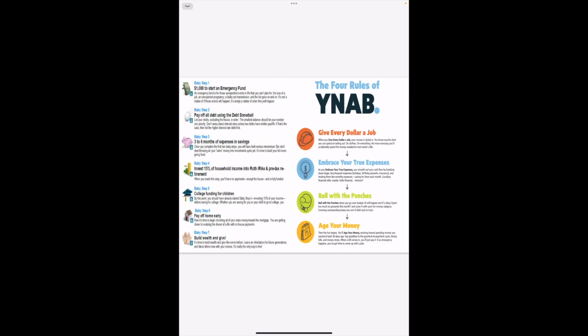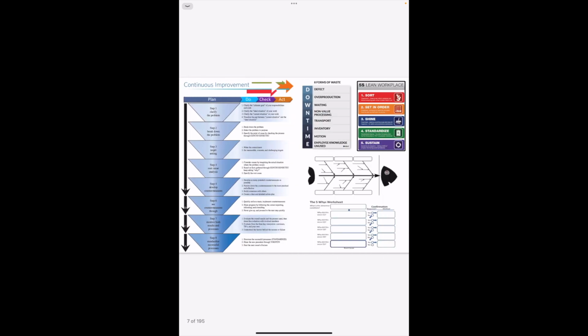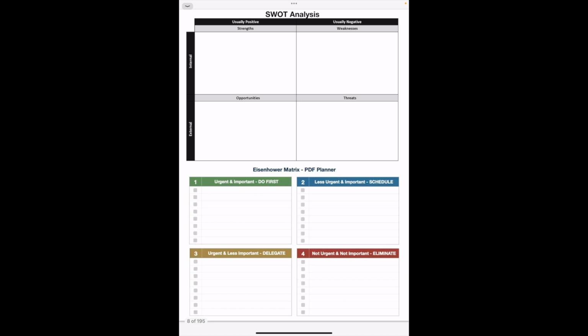Some things regarding finances, so Dave Ramsey's Baby Steps on the left-hand side and Jesse Mecham's You Need a Budget rules are on the right-hand side. Project management flow chart here, and some tools regarding process improvement, decision making, and problem solving, and more of that on this page. This page here is very similar to the Franklin Covey day planner. So it's not something that I use very often, but if I ever wanted to, then I have a copy of it here that I can make a copy of and insert later into the planner.